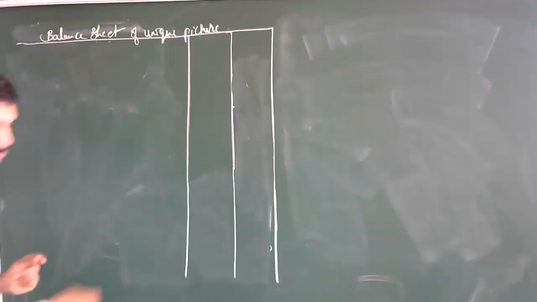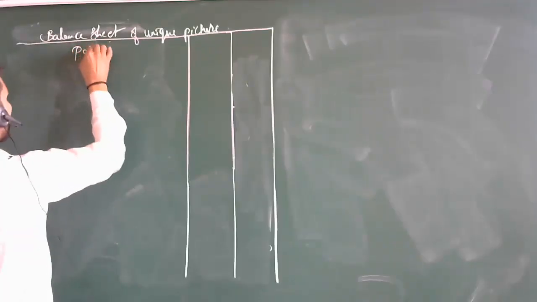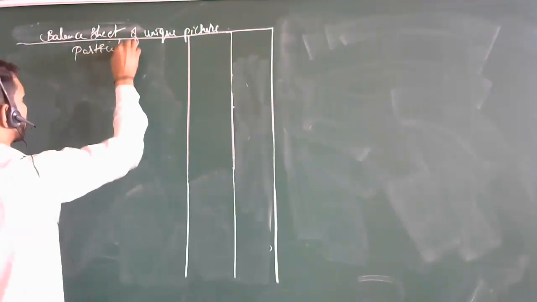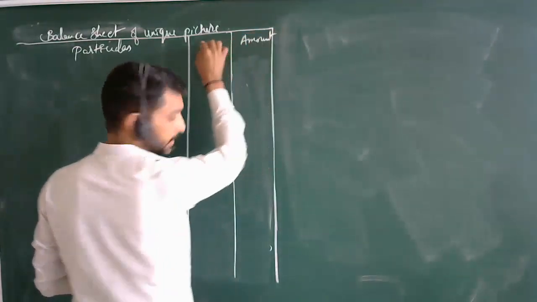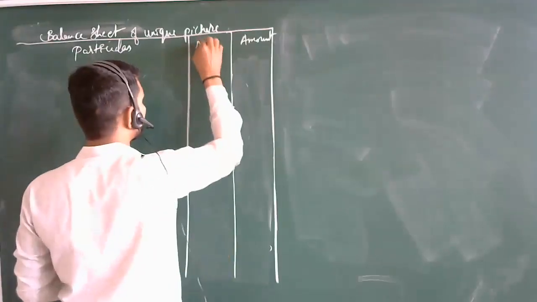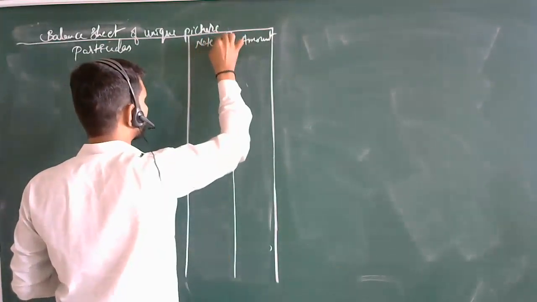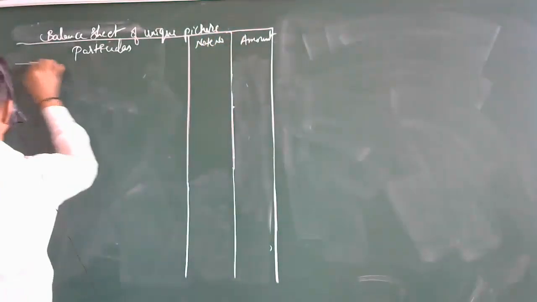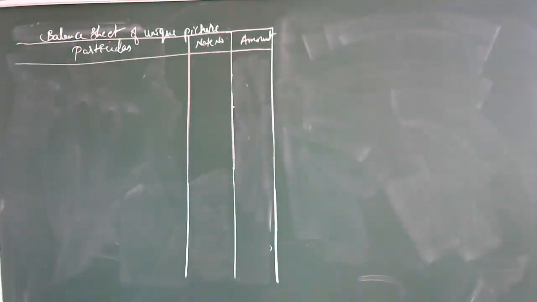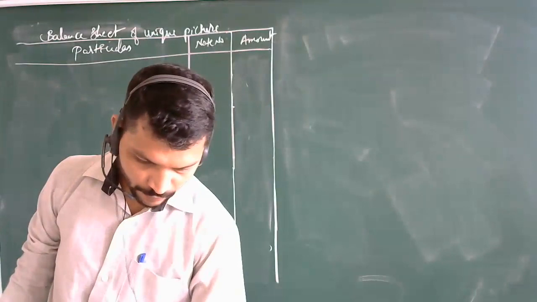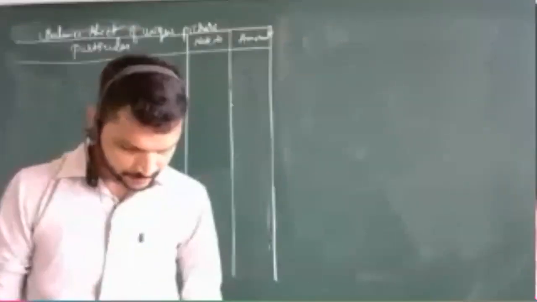The balance sheet is shown here, and this will be the amount. And here we have a note, working note, note number. We had two working notes here. One was share capital and another was subscribed capital.